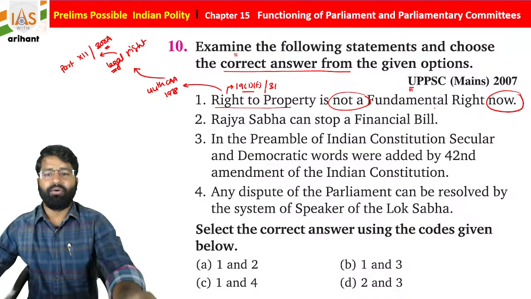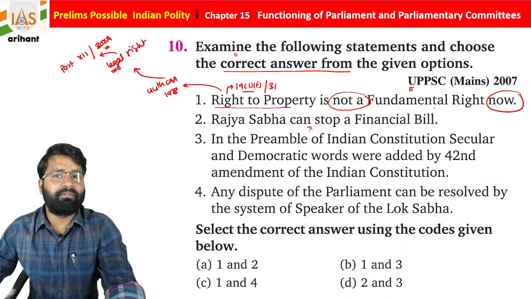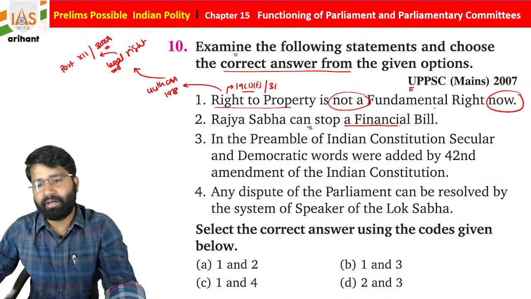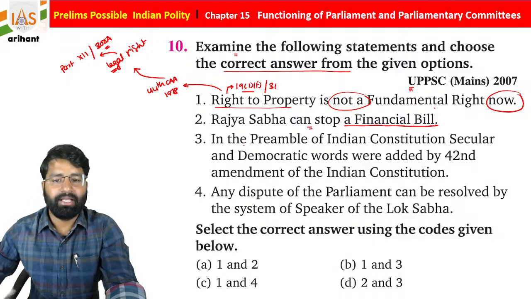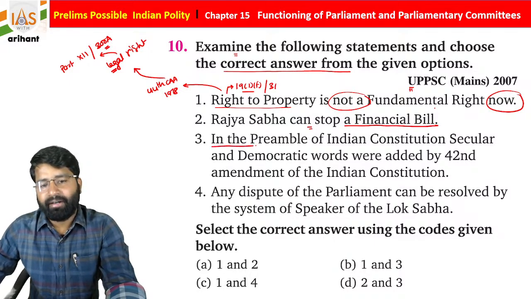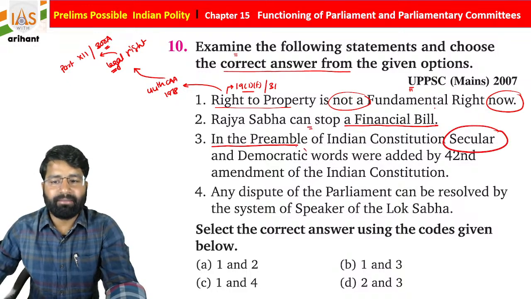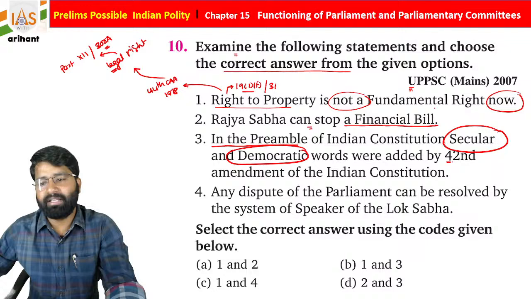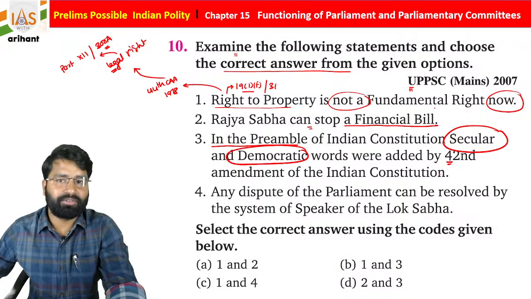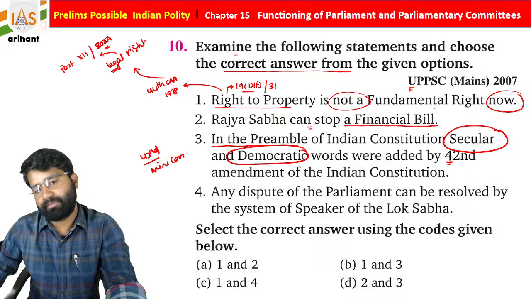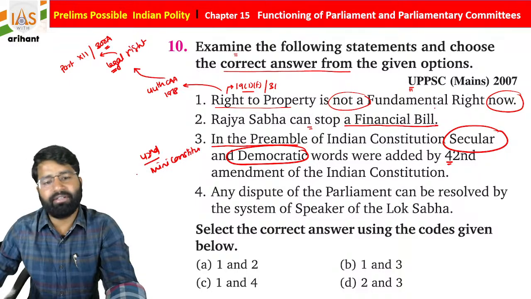Now, Rajya Sabha can stop a financial bill. In the preamble of the Indian Constitution, the secular and democratic words were added by the 42nd Amendment of the Indian Constitution. The 42nd Amendment is called the mini constitution.